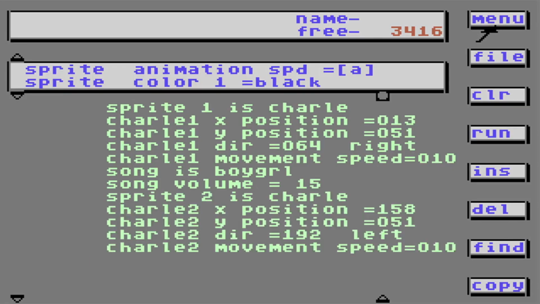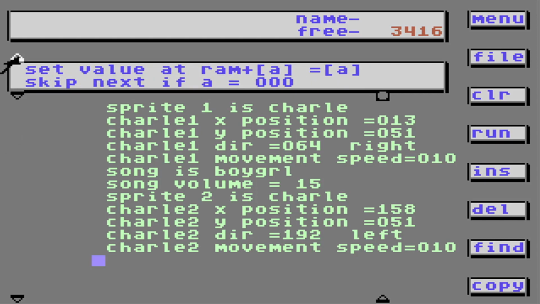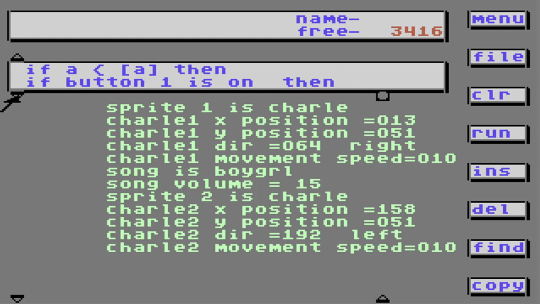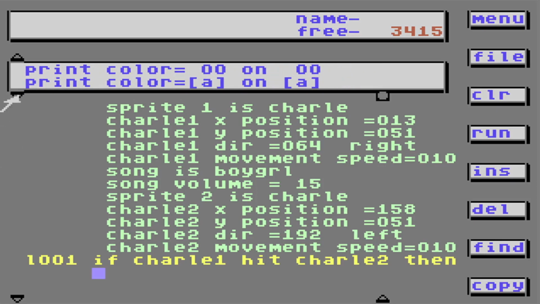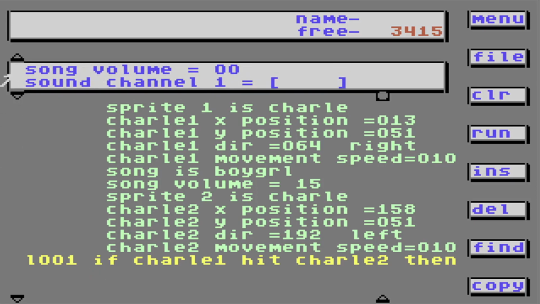That gives me an idea. What's going to happen when the Charleses touch each other? Let me show you. If Sprite Charlie hits Sprite Charlie 2, then what's going to happen? I'm going to put a number right here. I'll change the sound volume to 0. It'll turn off the sound.